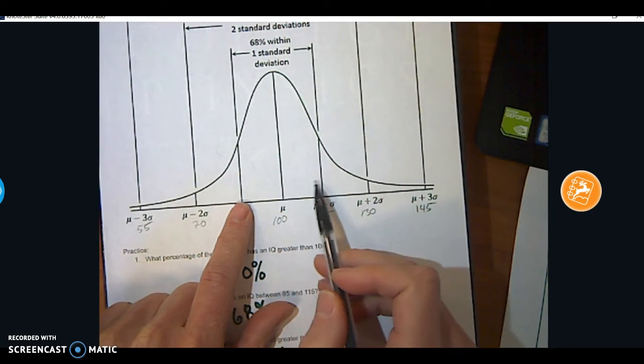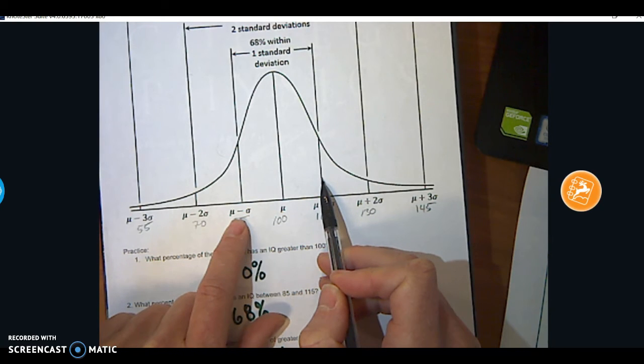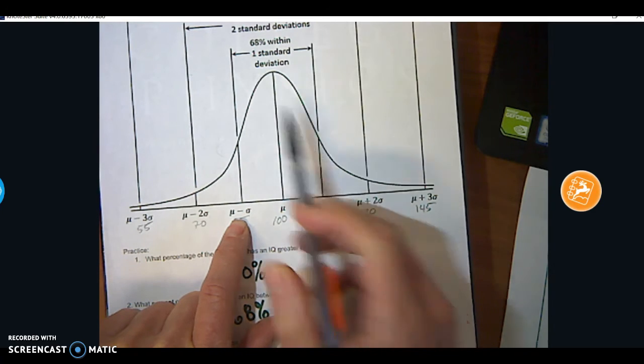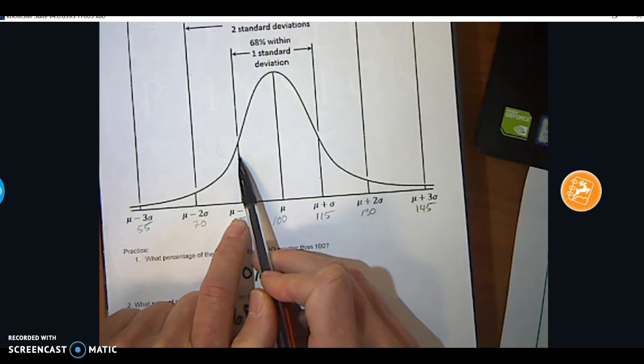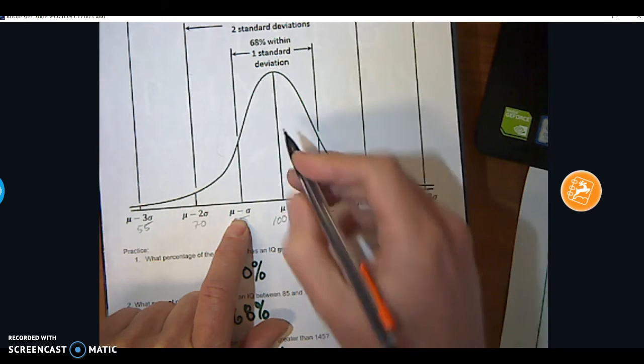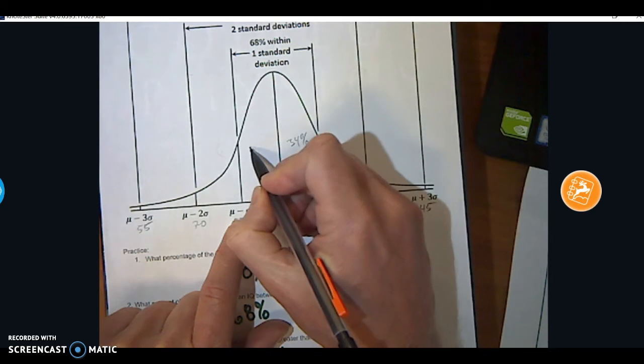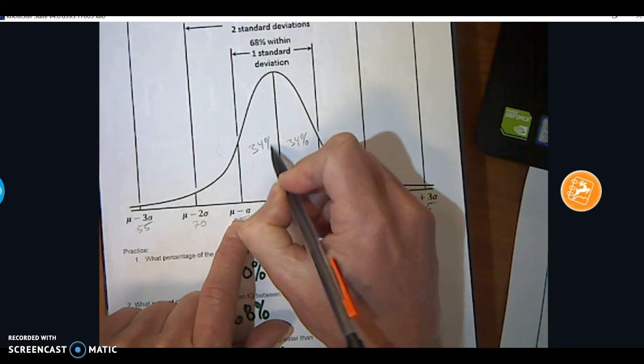If we're within one standard deviation above the mean and one standard deviation below, that means 68% of our measurements should fall within that range. So this whole width from one below to one above is 68% of all the measurements. I'm going to cut that in half and say this part should be 34% and this part should be 34%.